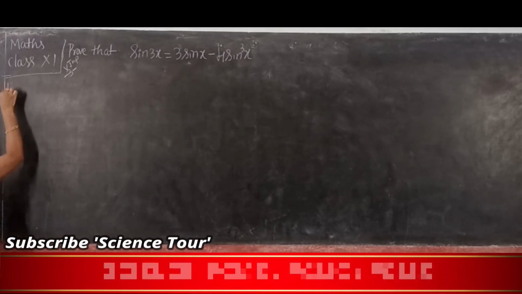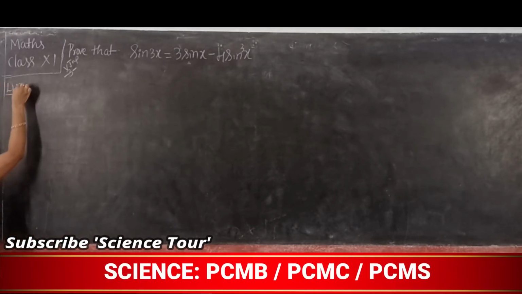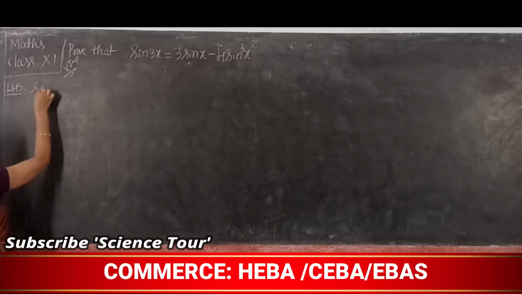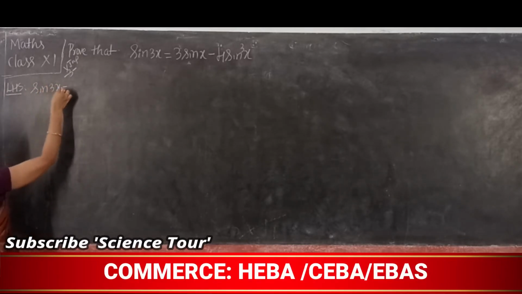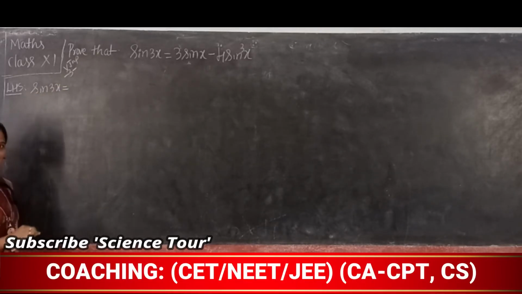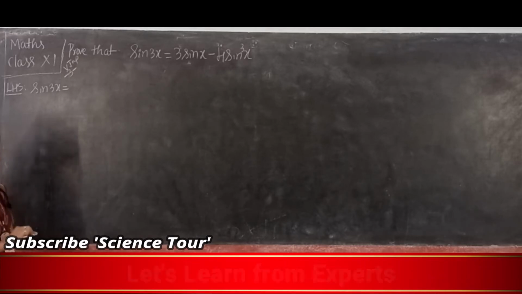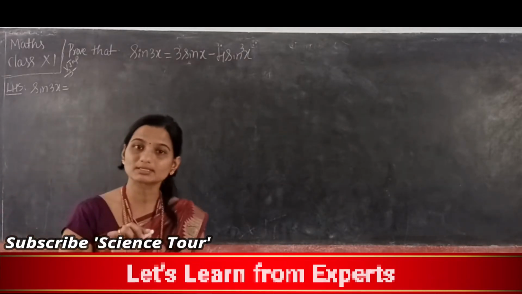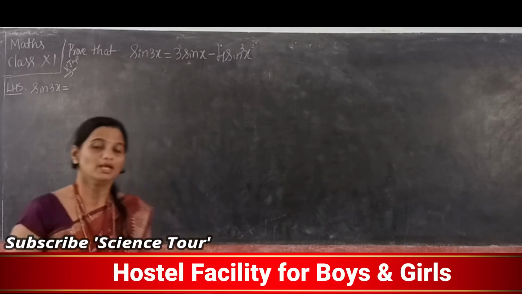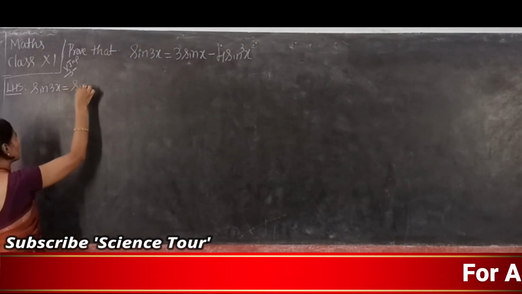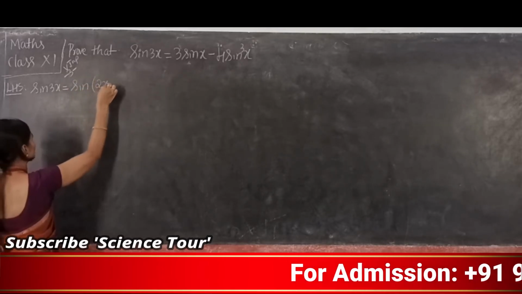I'll take the LHS side. So LHS is sin 3x. Now split this 3x. How do we split it? We split it as 2x plus x, right? So now 3x is split as sin of 2x plus x.